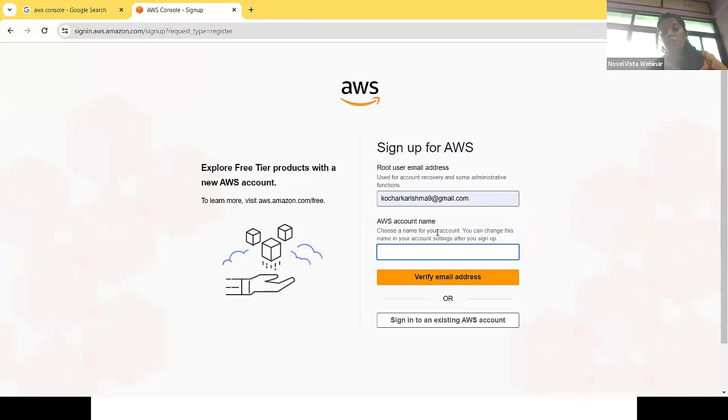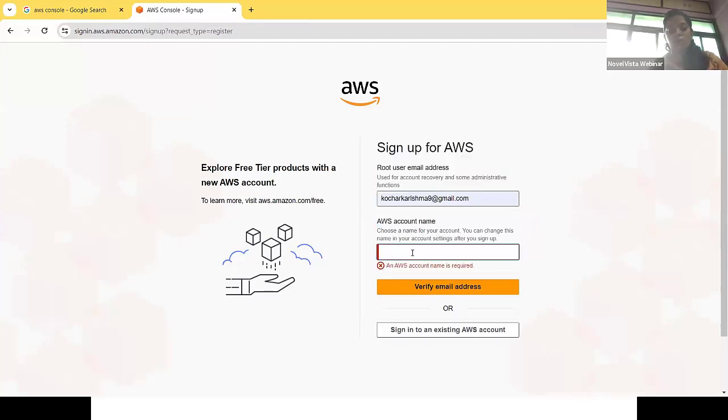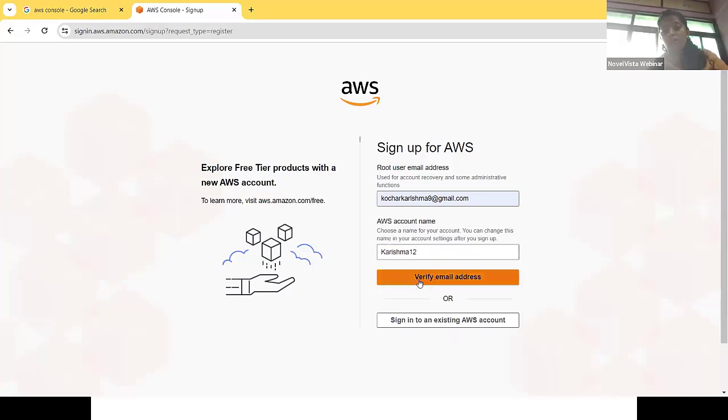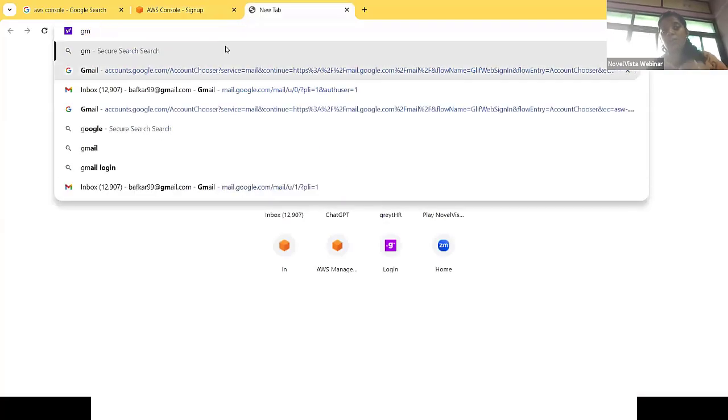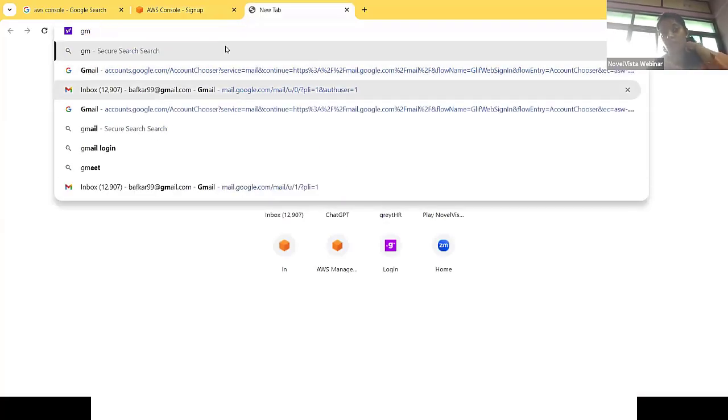Then you can give the name of your account. Let's say my name will be like this. Now, the next step is it will ask to verify the email address. If I click on verify email address, this will be the step for creating an account on AWS. So in this way, we can create an account on AWS.